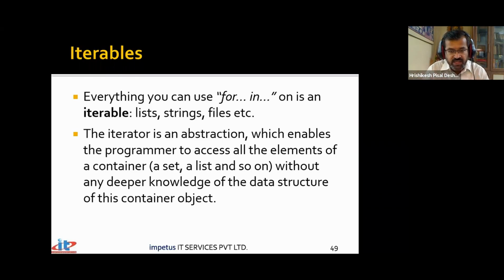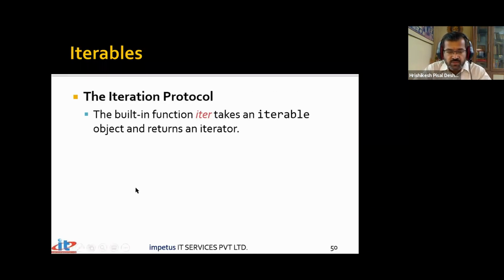So I have a list of 10 names. I would like to start from the first name and go till the last name. So I want to iterate through it. Iteration means cycling through that particular thing, and that is something these iterables give you an opportunity to perform. In this iteration protocol, there is a built-in function called iter that takes iterable objects and returns an iterator. Now, an iterator is an object that gives us an opportunity to visit every part of the container. Listen to me very carefully. An iterator is an object that gives you an opportunity to visit every part of the container.